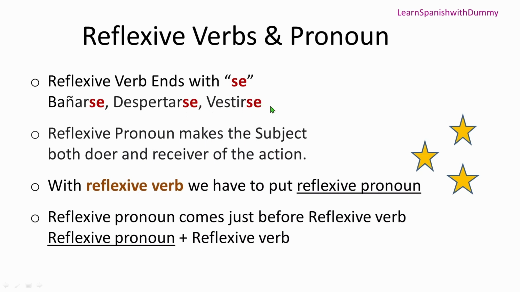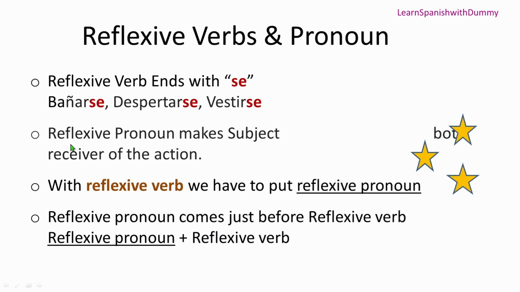So why they end with se is just as a reminder that you need to put the reflexive pronoun there. With the reflexive verb, we need to put the reflexive pronoun. Otherwise, the meaning of the verb can totally change, or be totally wrong at times. Other than that, the usage of the reflexive verb is the same as normal verbs. Conjugation and everything is exactly the same, you just need to add the reflexive pronoun, and we will see what exactly I'm trying to say.